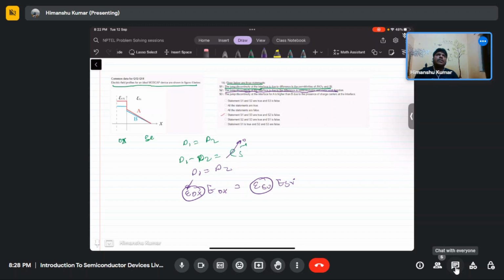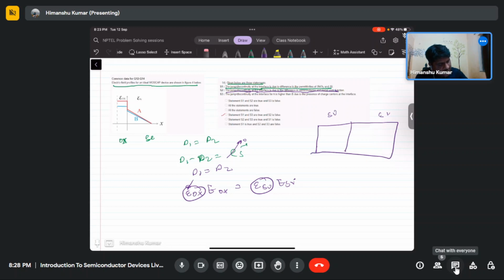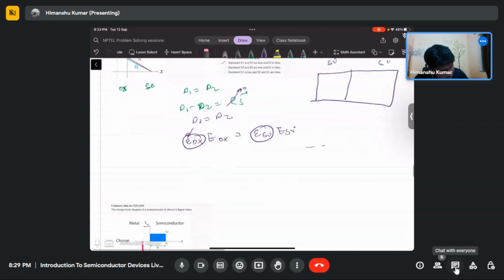Okay, so if you take both silicon-silicon junction, if one is p type or n type, the electron affinities are not the same or work functions are not the same, but even still their field discontinuity is not there. If you take the example of a p-n junction, with silicon on both sides, the band diagram will look like this.